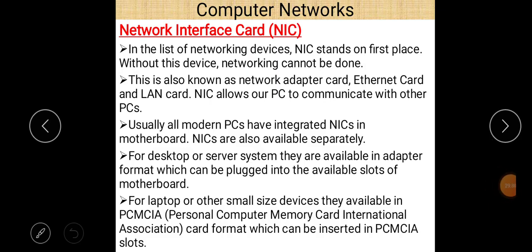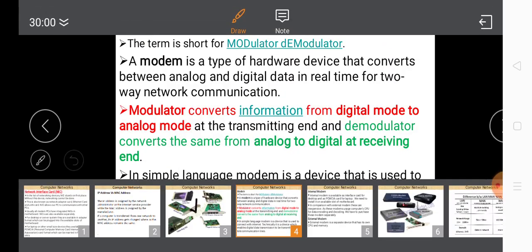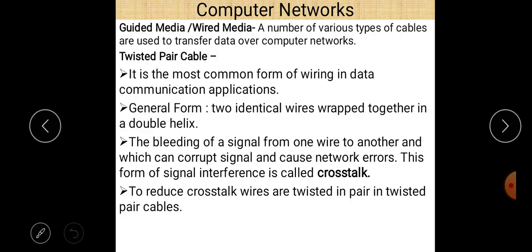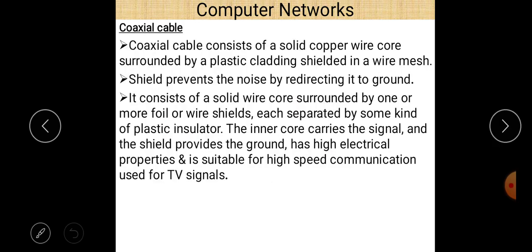When you write concepts regarding computer networks in an examination, just write the points. For example, in terms of NIC card, the purpose and the types must be mentioned, and also in the case of IP address and MAC address. And in terms of cables, wired media or unwired media, you can write the difference between wired media and unwired media in terms of their frequency, their range, and their technology.